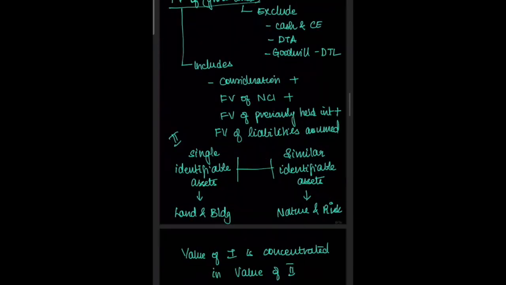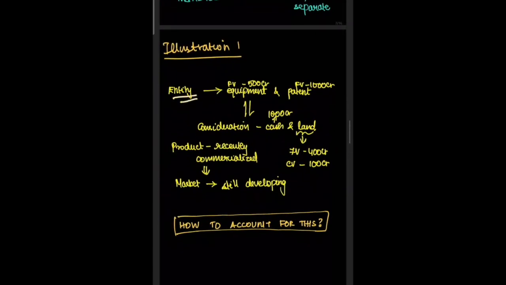Let's try to understand this with the help of an example. An entity acquires an equipment and a patent in exchange for 1000 crores cash and land. The fair value of the land is 400 crore and its carrying value is 100 crore. Fair value of the equipment and patent are estimated to be around 500 crore and 1000 crores respectively. The equipment and patent relate to a product that has been recently commercialized. The market for this product is still developing. How should this be accounted for? Is this just an asset acquisition or does this constitute a business and is it a business combination to be recorded under Ind AS 103?